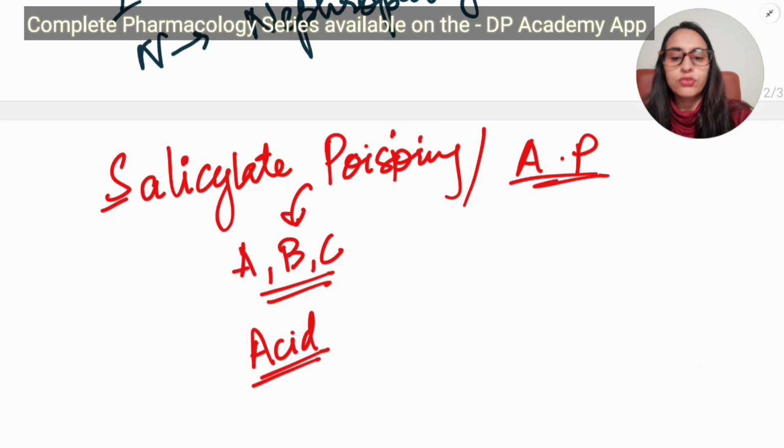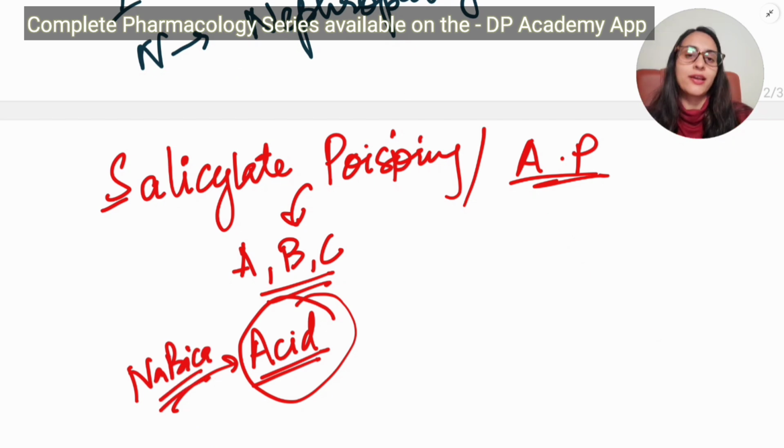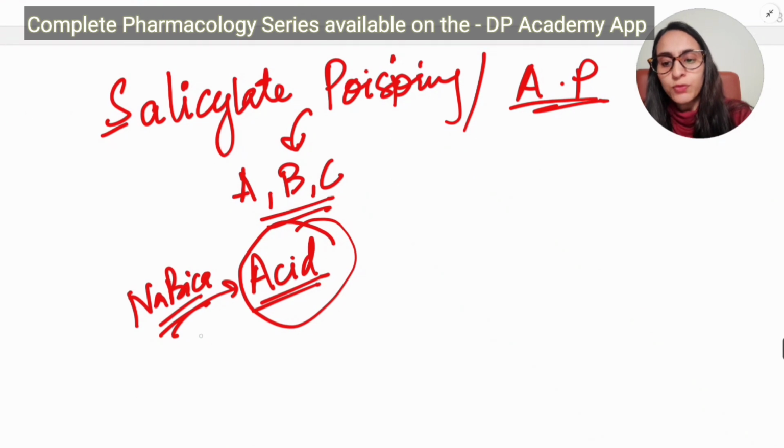So no specific antidote can be given. Because it is an acid, we give bicarbonates, sodium bicarbonate, to treat the metabolic acidosis. But at last, if you are not able to treat the aspirin poisoning, you can do hemodialysis to remove the salicylate from the body.